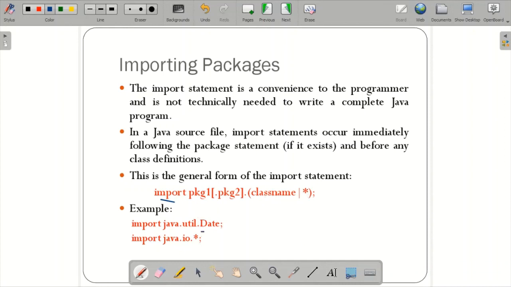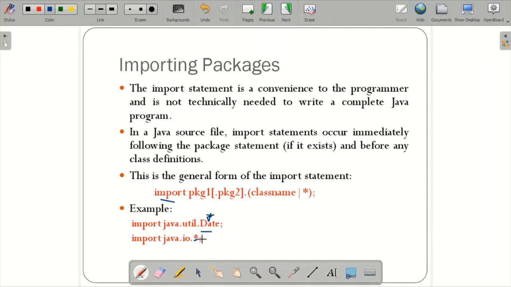For example, here I can mention date as a class name. So here import java is package 1, the main package. Within that util, the next package level, and then I'm going to call the class name date. If not, I can call multiple: I can also call util.star. So whatever is defined within the util, if there are many classes, all those classes will be called. So that is regarding import java.util.date. And here if it is import java.io.star.